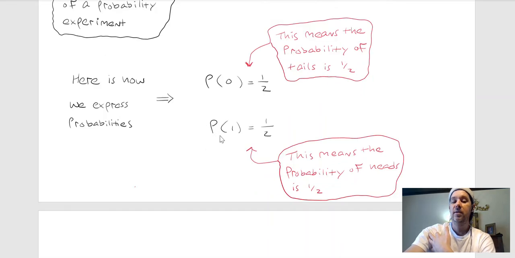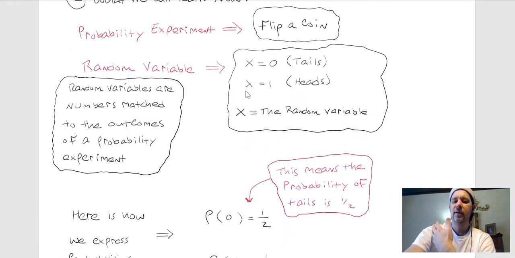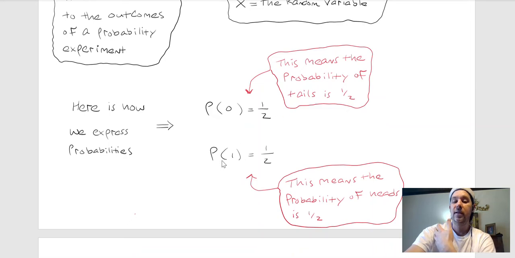And what does P of 1 equals a half mean? Well, we said up here if X, the random variable, the outcome of the experiment, was 1, that meant heads. So if I say P of 1 is a half, that means the probability of a heads is a half. Not that complicated, really. So, like so much in math, you just have to know how to read the symbols and translate it to your own way of thinking. Okay?